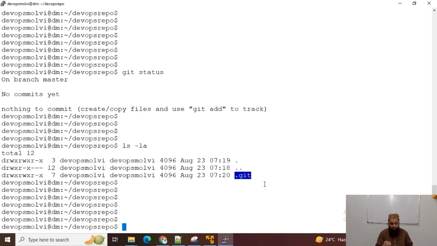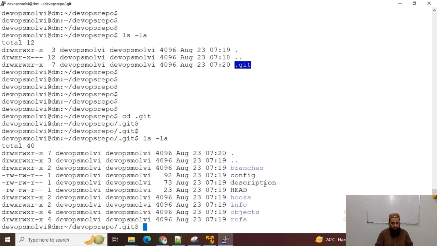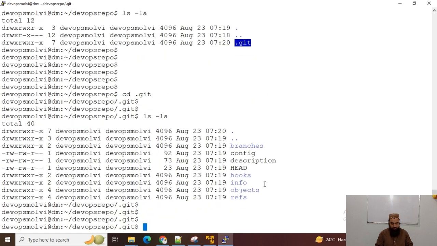It is the database of our Git repository because it contains everything regarding our repository: branches, config, hooks, objects, references, commits, information. So just to understand, we can say that this is a database of our Git repository.